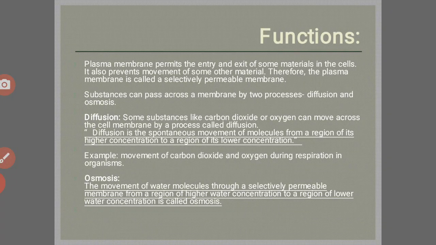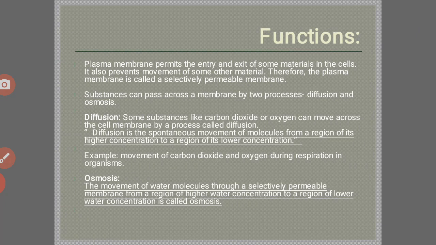Now we discuss the function. Plasma membrane permits the entry and exit of some materials in the cell. It also prevents movement of some other material. Therefore, the plasma membrane is called a selectively permeable membrane. Substances can pass across the membrane by two processes: diffusion and osmosis.